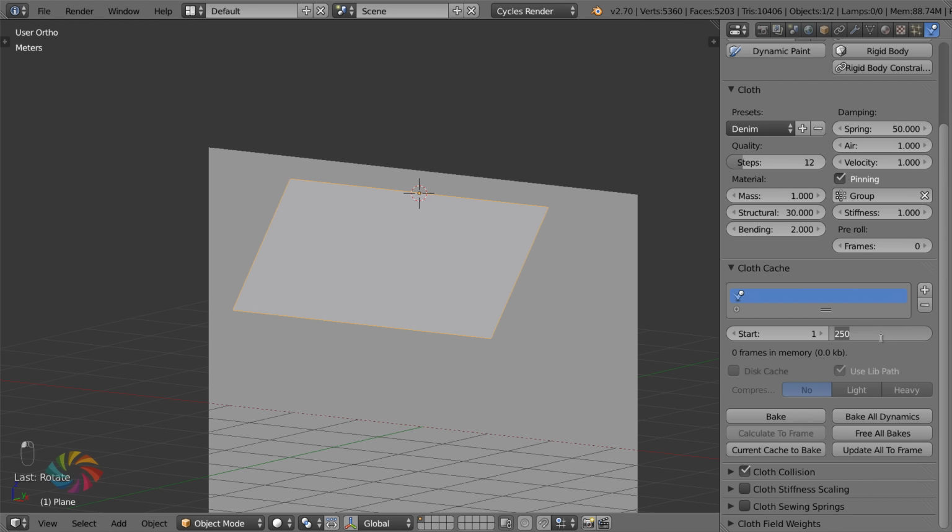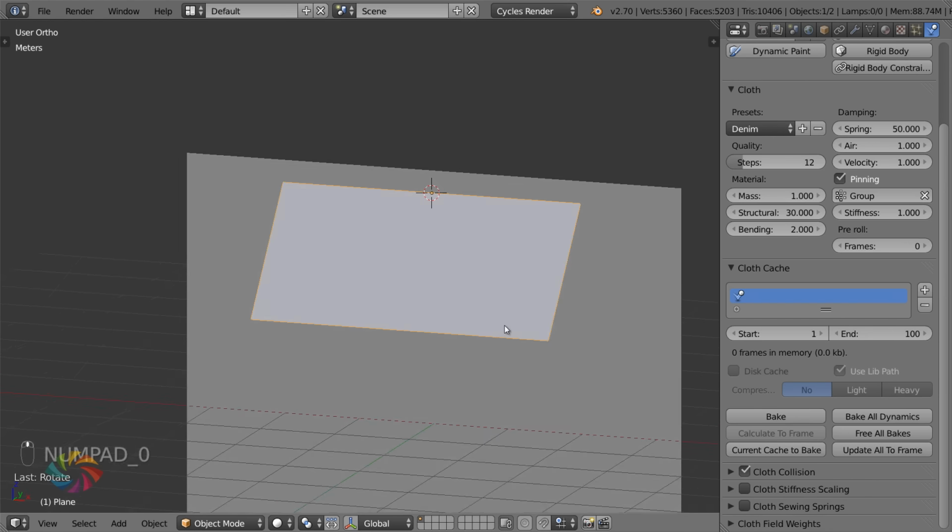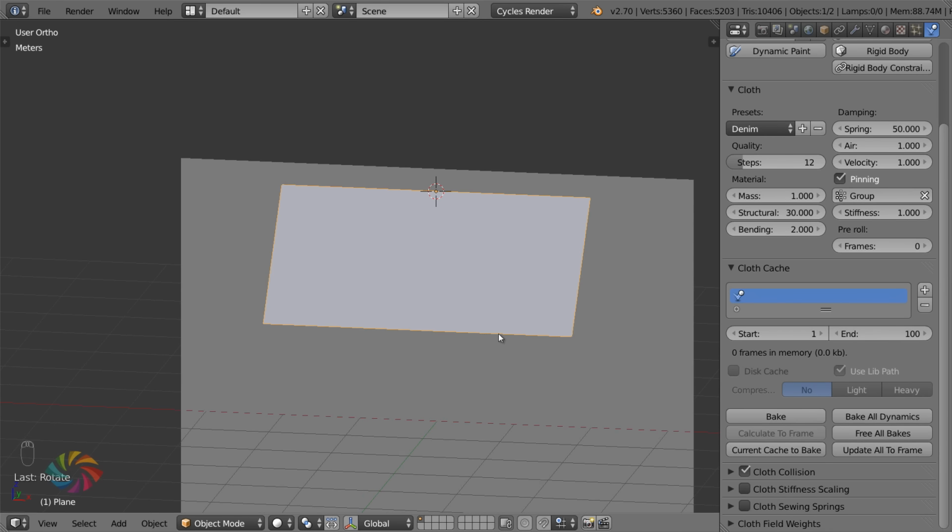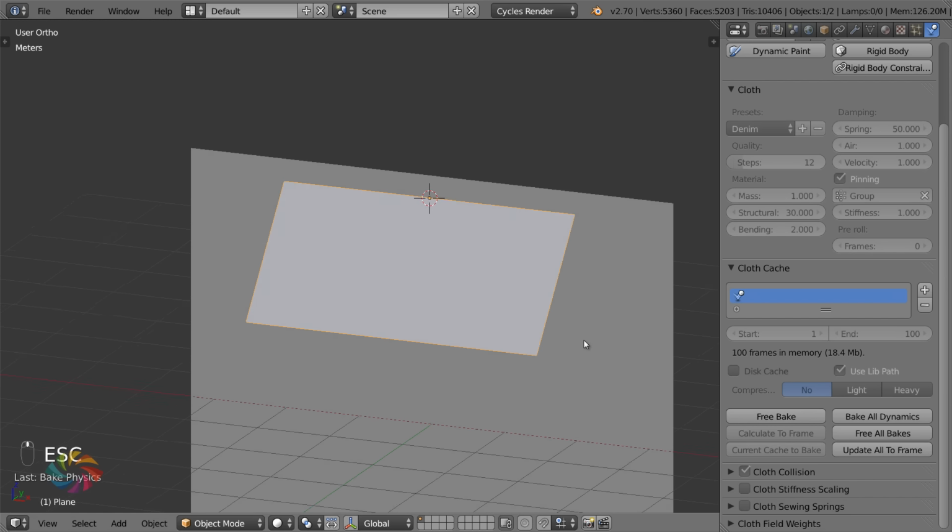You'll just be baking for a really long time. So I'm going to go with 100, and hopefully that'll be enough to get a nice towel looking thing. So I've got 100 frames there, and I'm going to go ahead and click bake. And once that reaches 100 on my little counter cursor there, it'll be finished. So let's just wait. All right, so roughly 1 minute later, it's finished.